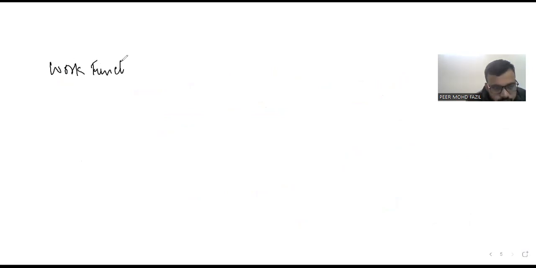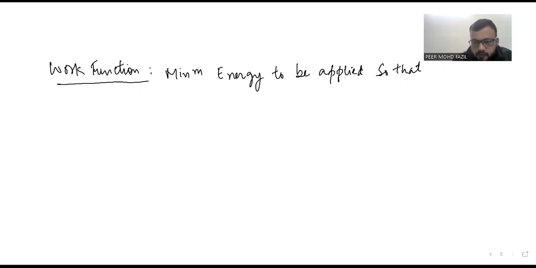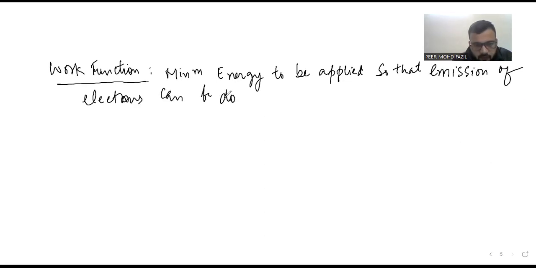The definition of the work function is the minimum energy to be applied so that emission of electrons can be done. I have told you the symbolic representation is phi.